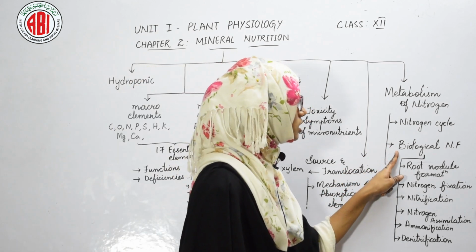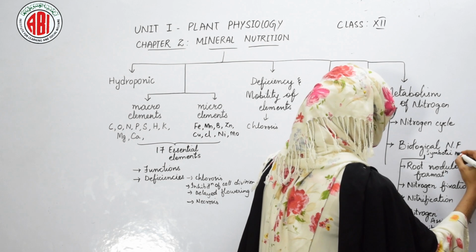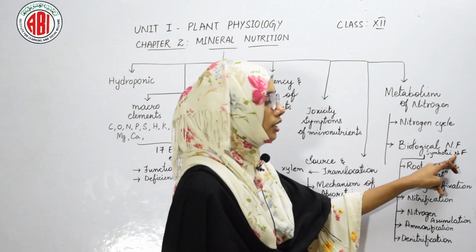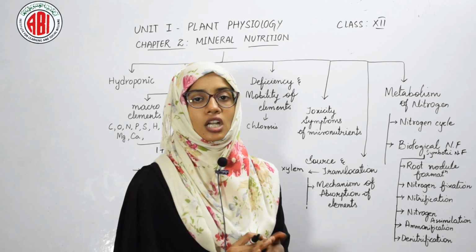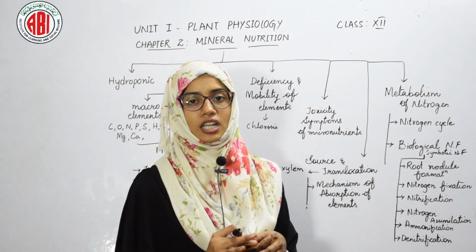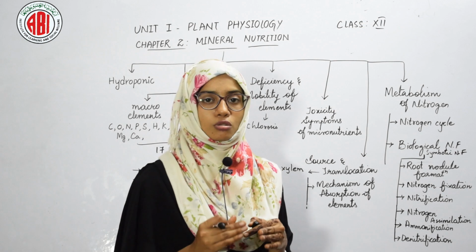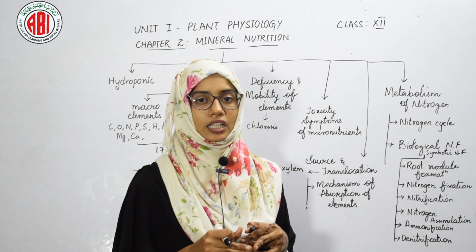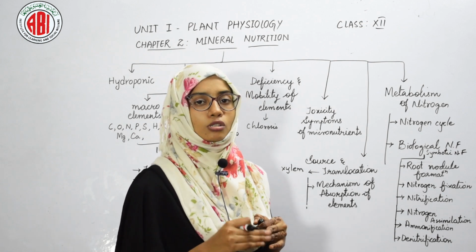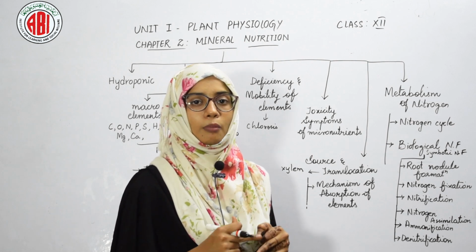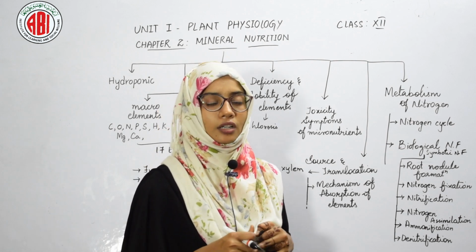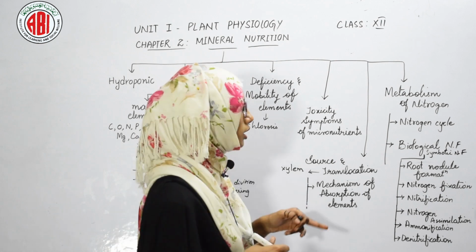Biological nitrogen fixation, or symbiotic nitrogen fixation, is a process in which root nodule formation takes place, showing the association with the bacteria called rhizobium. So the association between the bacteria rhizobium and the root nodule allows the process of nitrogen fixation to be carried out in the plant body.